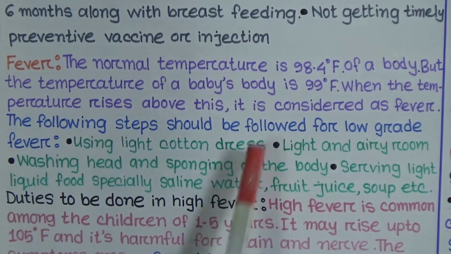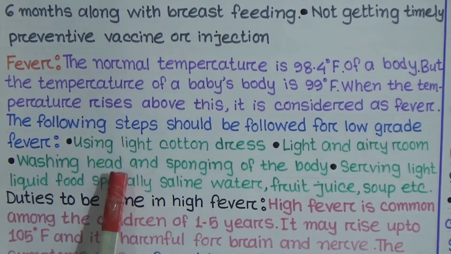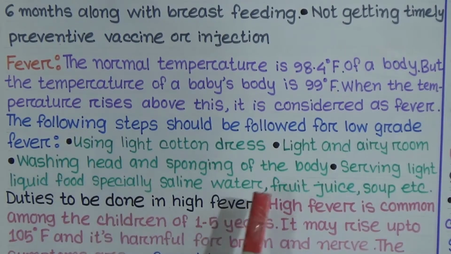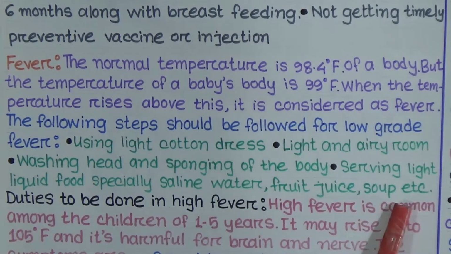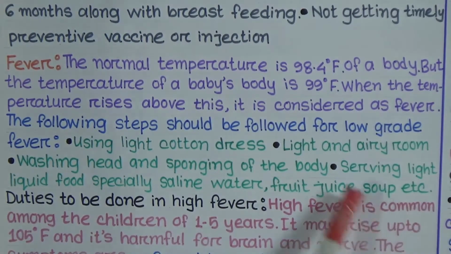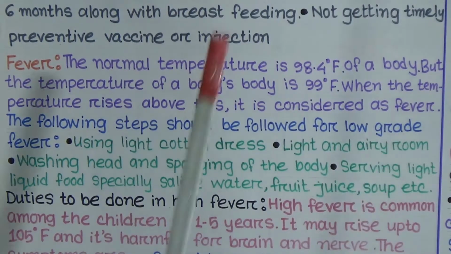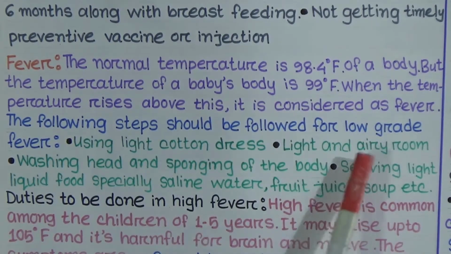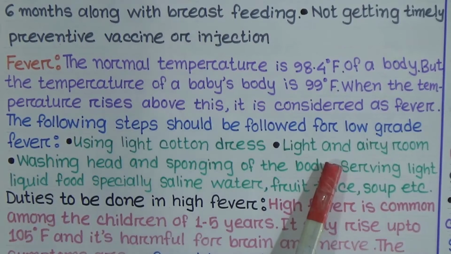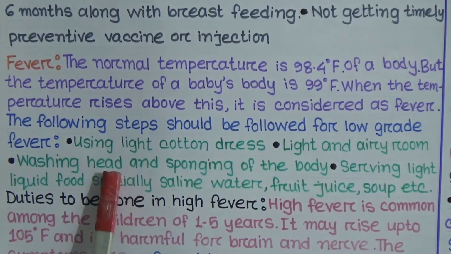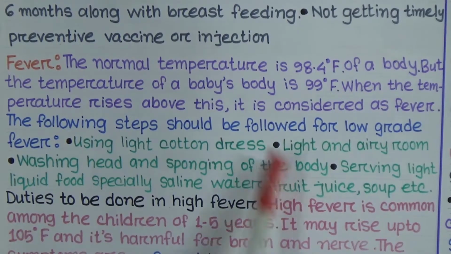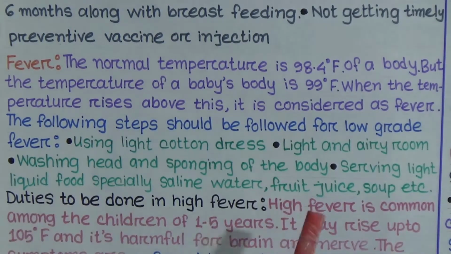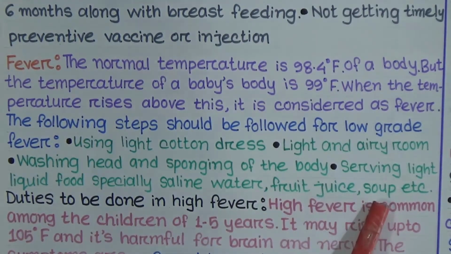Use a light cotton dress, keep a light and airy room, wash the head and sponge the body, and serve light liquid food, especially saline water, fruit juice, soup, etc. So we have to arrange a light and airy room, wash the baby's head, sponge the body, and serve light liquid food.